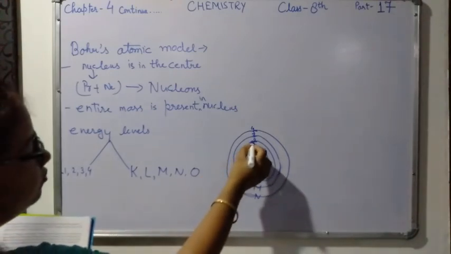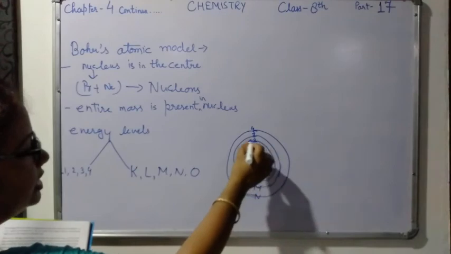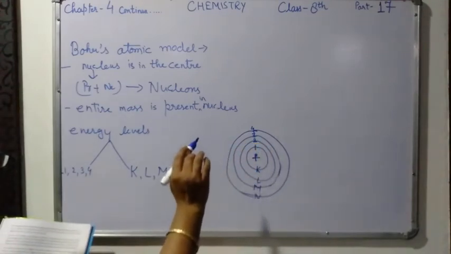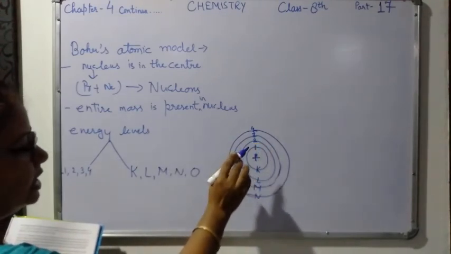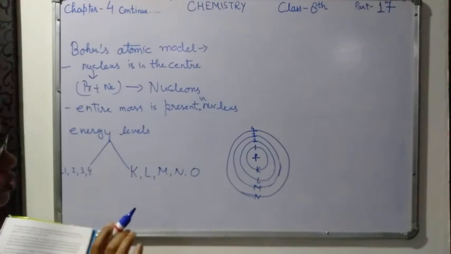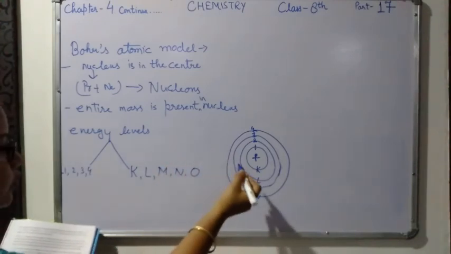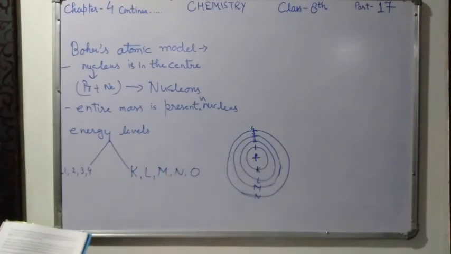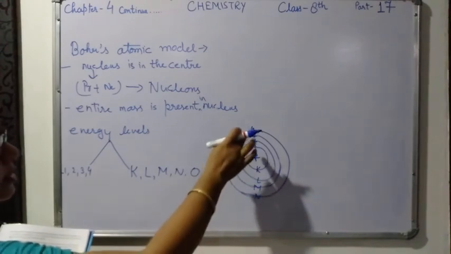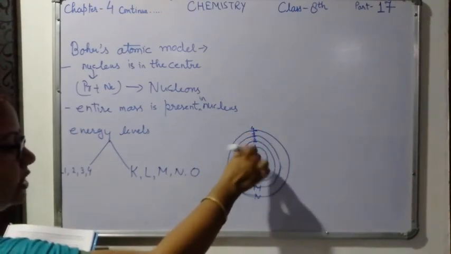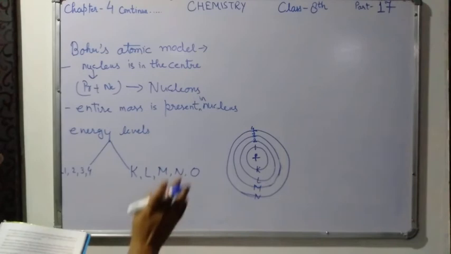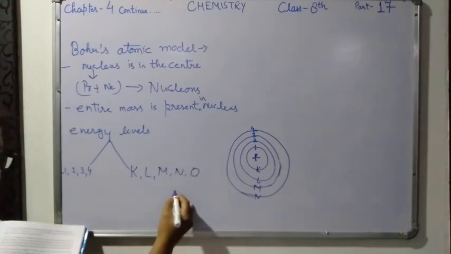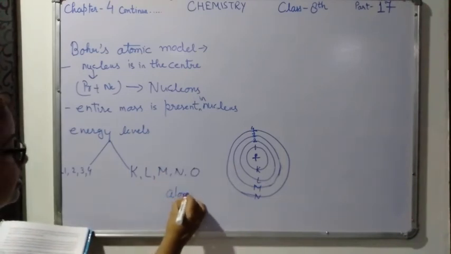Because when the electrons are moving in the energy level, they are not changing their energies, the inward force of attraction is balanced by the outward force. So there is no chance for the electrons to fall into the nucleus, and that is why the atom is stable.